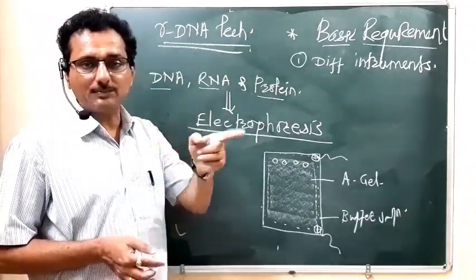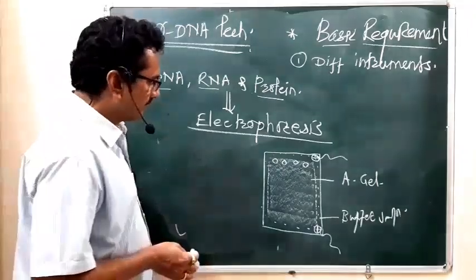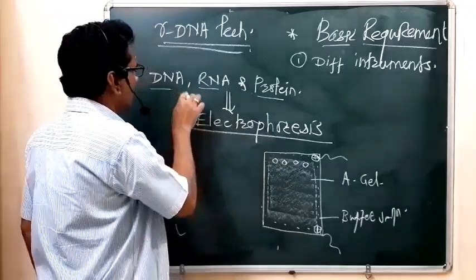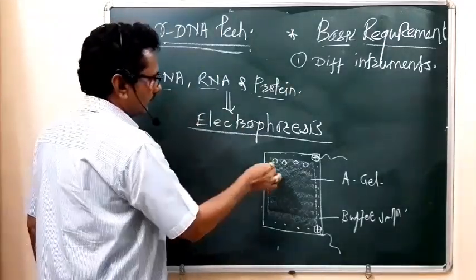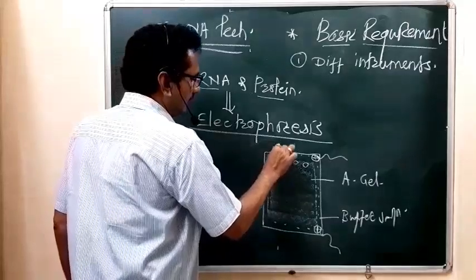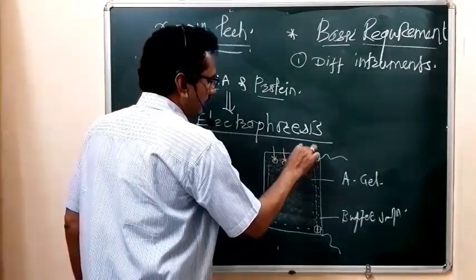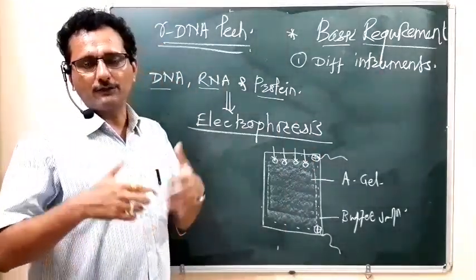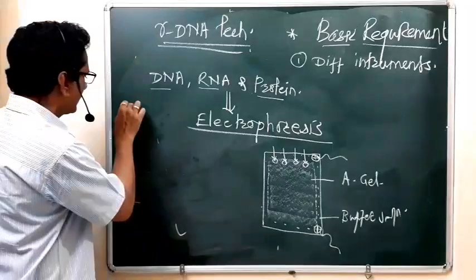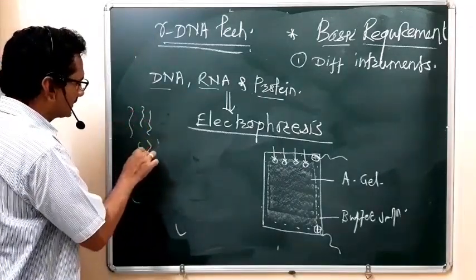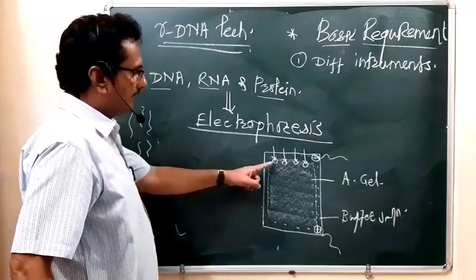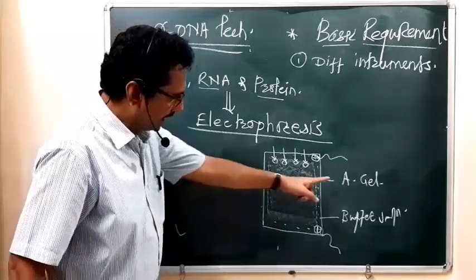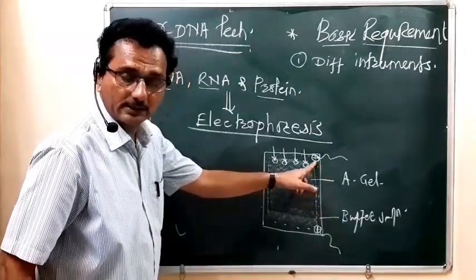That DNA can easily pass through. Then in these small cavities, the biomolecules are added. Means the DNA fragments, which are of different lengths, such a type of DNA fragments are added in these small pits which are prepared in the agar gel on the negative terminal side.